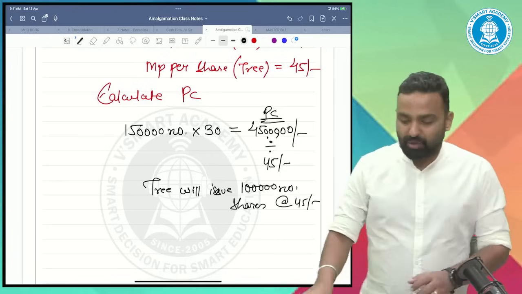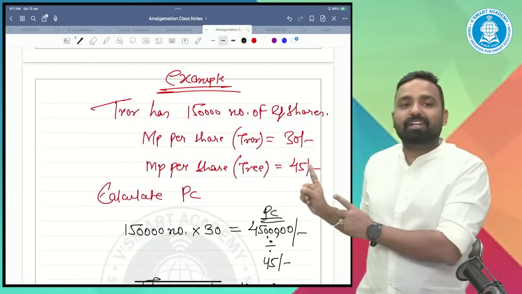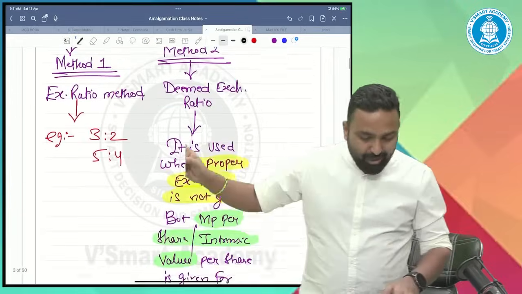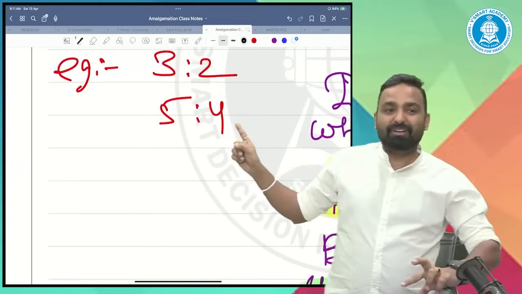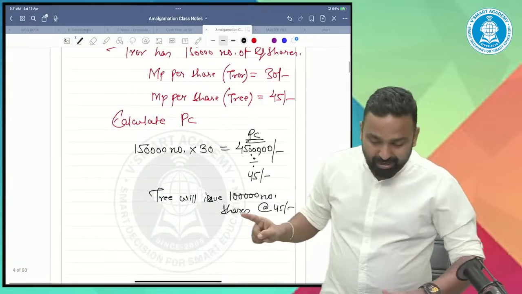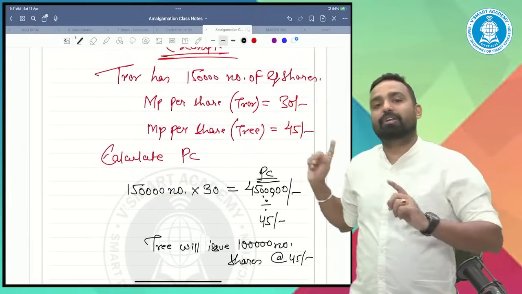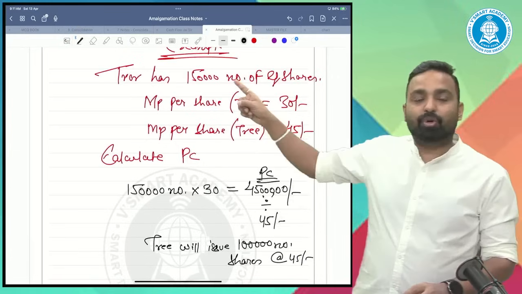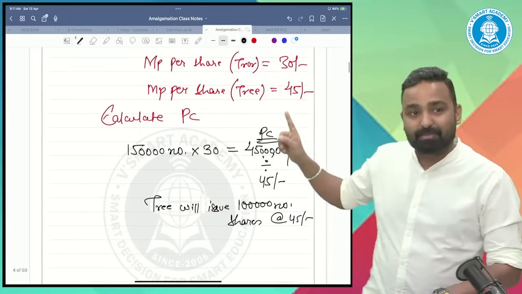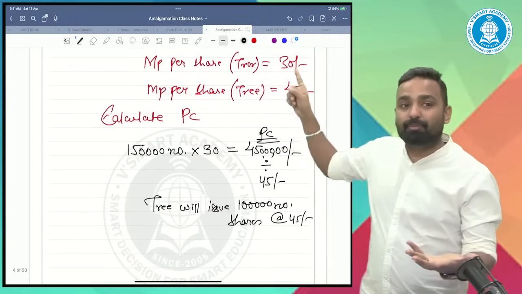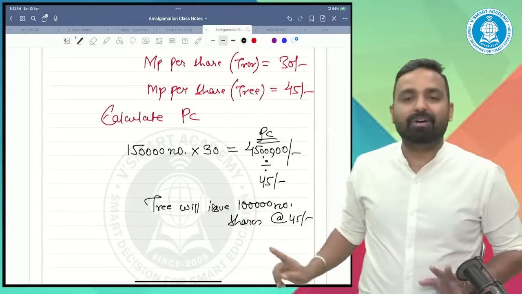So it's a PC. What I did is a deemed exchange ratio. For your 30 rupees share, I will give you 45 rupees share. Earlier we were saying for every 2, I will give you 3; for every 4, I will give you 5. But now I'm saying for your 30 rupees share, I will give my 45 rupees share. You have total shares of 1,50,000. I'll not give you 1,50,000 shares. I will give you 1 lakh shares only, because my share has more market value than yours. So to compensate, I will give you only 1 lakh shares.